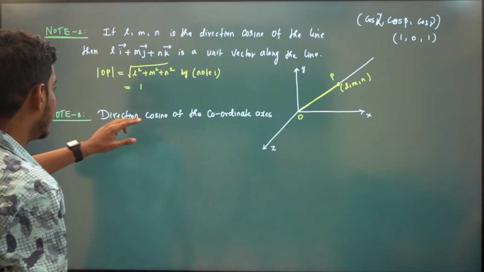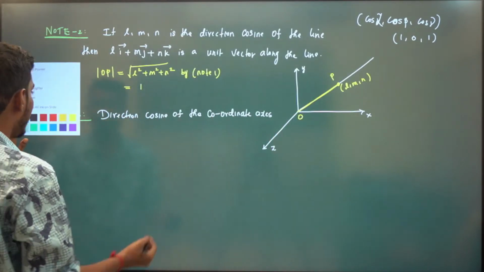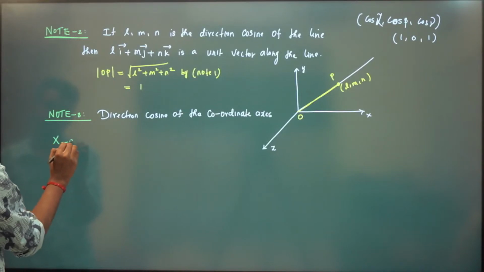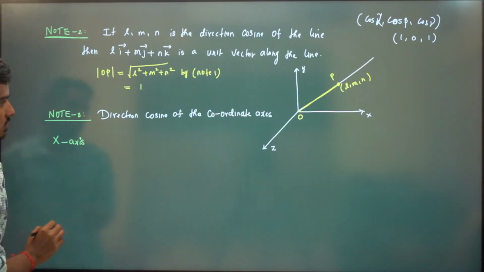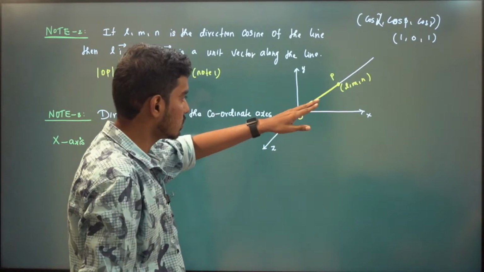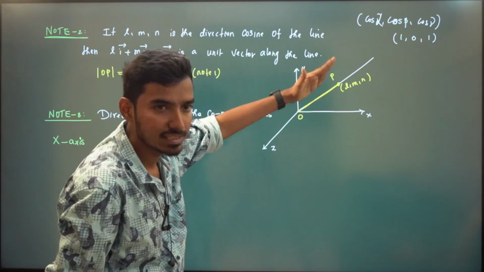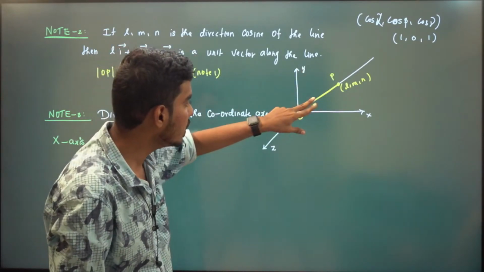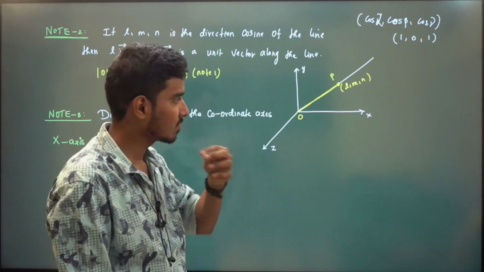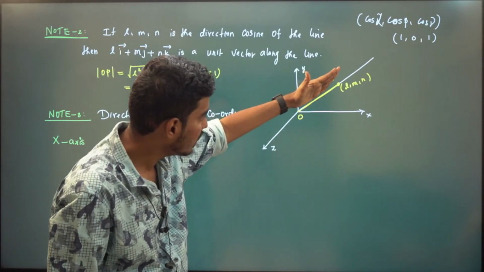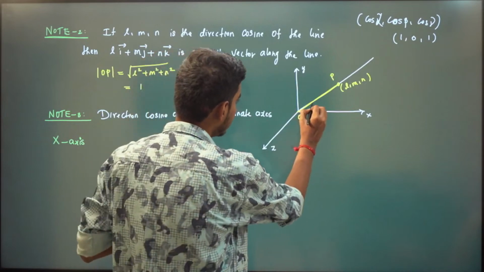Now, the direction cosines of the coordinate axes. What is the direction cosine of the x-axis? See, if your line OP lies on the x-axis, what will be alpha? This angle is alpha.